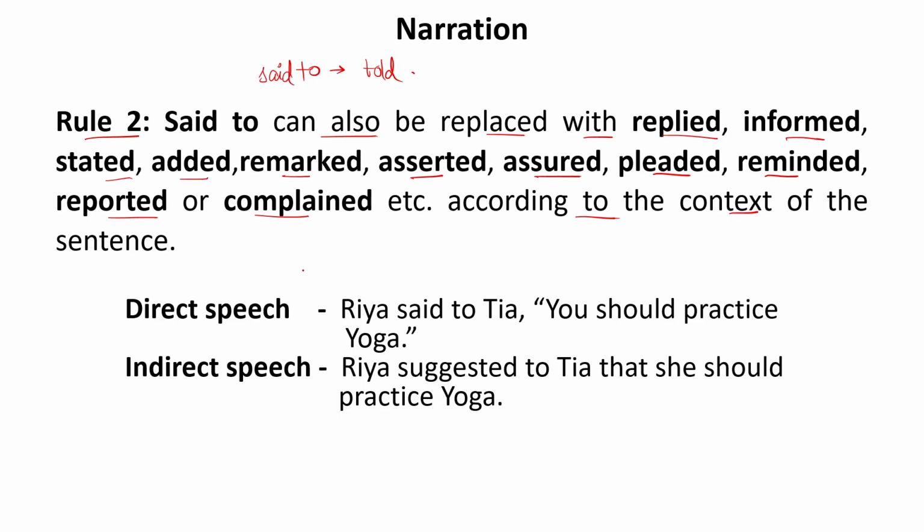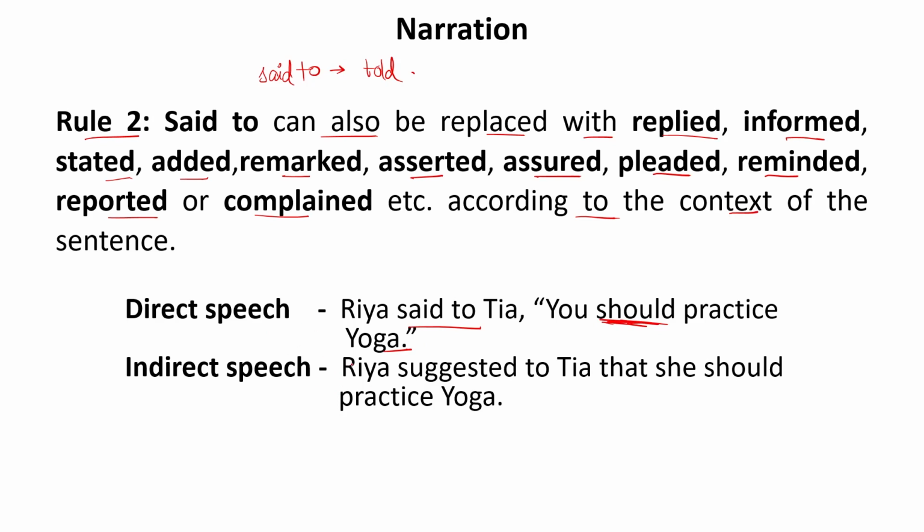It means whatever the sentence depicts, whatever its meaning is, we can replace the phrase said to according to the sense of the sentence. For example, if the direct speech is, Ria said to Tia, you should practice yoga. Now we know very well that should is used to suggest something.